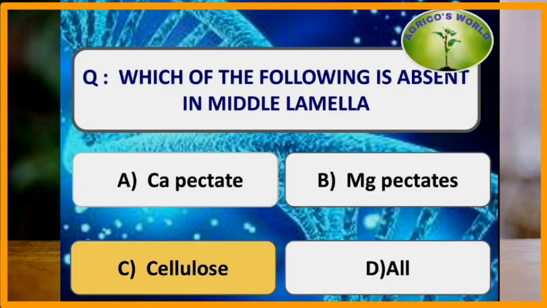Which of the following is absent in middle lamella? Middle lamella is the structure which separates both the cells, and the main component of the middle lamella is calcium and magnesium pectates, and it does not have cellulose in its membrane.